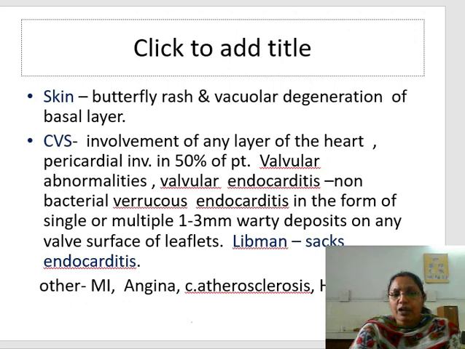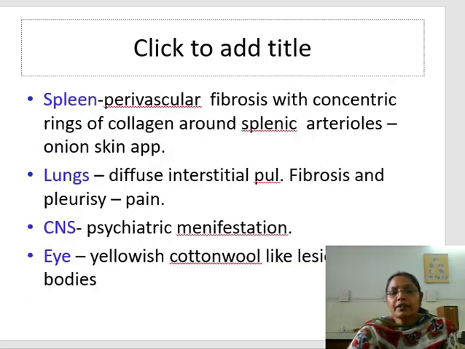Then other findings in the cardiovascular system are myocardial ischemia, angina, atherosclerosis and hypertension. In the spleen, there is perivascular fibrosis with concentric rings of collagen around the splenic arteriole. So there is an onion skin appearance. In the lungs, there is diffuse interstitial pulmonary fibrosis, and pleurisy will cause pain.